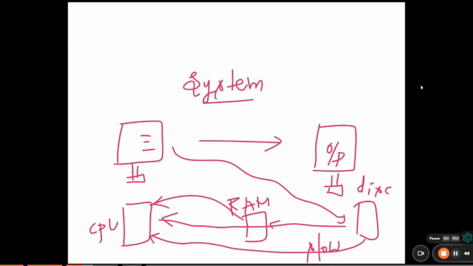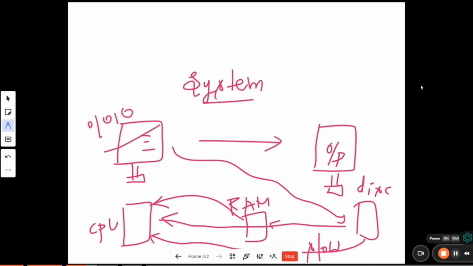Okay, now here we have RAM, right? In the computer system we have RAM, but we are talking about Python programming. In Python programming we write in normal English, but the machine only understands binary digits like zeros and ones. It only understands machine language. But how is our Python program going to execute in a system?